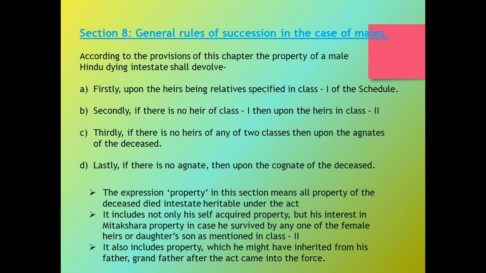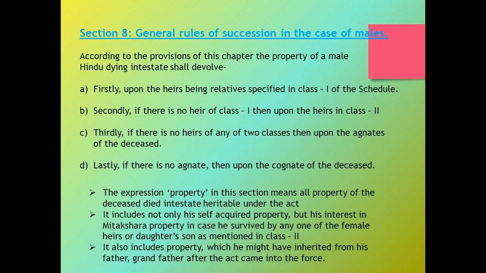Section 8 speaks about general rules of succession in the case of males. According to the provisions of this chapter, the property of a male Hindu dying intestate shall devolve firstly upon the heirs of Class 1 of the schedule, and secondly, if there are no heirs in Class 1, then upon the heirs of Class 2, and thirdly, if there are no heirs in Class 1 or Class 2, then upon the agnates, and if there is no agnate, fourthly, the property of an intestate shall devolve on the cognates of the deceased.